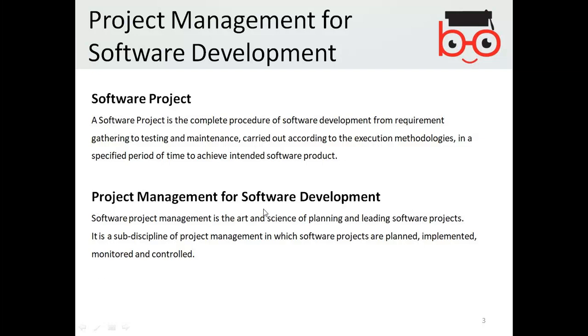Project management for software development. Software project management is the art and science of planning and leading software projects. So whenever you want to develop software, it has to go through the art and science of project management using planning, which will lead to a software project. It is a sub-discipline of project management, in which software projects are planned, implemented, monitored, and controlled.